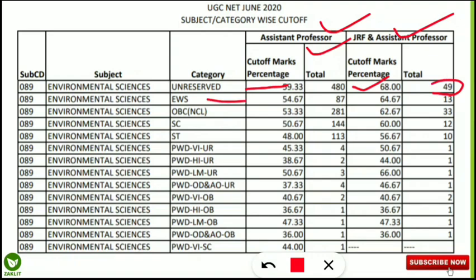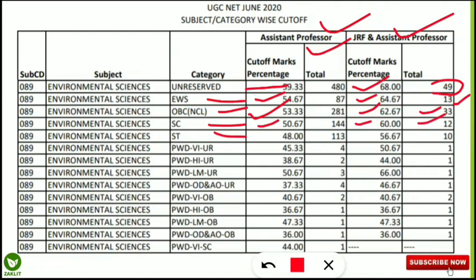Next is EWS category. The cutoff for the LS was 54.67 and the cutoff for the JRF was 64.67%. And how many got JRF from the EWS category? 13 candidates. Similarly, for the OBC non-creamy layer, 53.33 was the cutoff for the LS or assistant professor, and for JRF the cutoff was 62.67%, where 33 students got it. Similarly, for SC candidates, 50.67 was the cutoff for the UGC NET Environmental Science paper last year, and for JRF it was 60%, where 12 students got the JRF award.